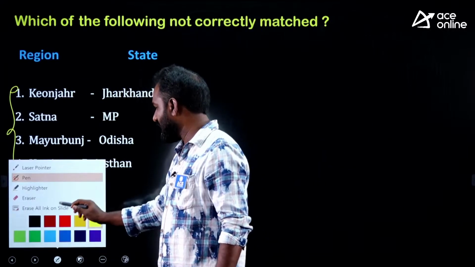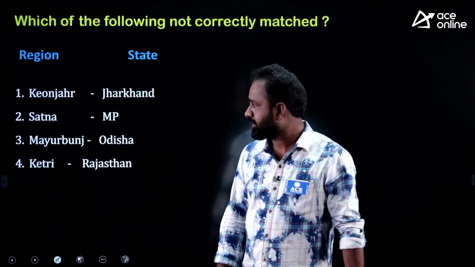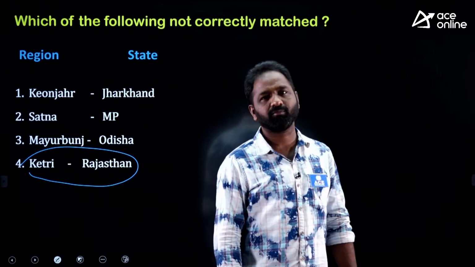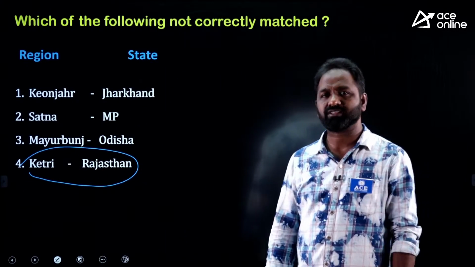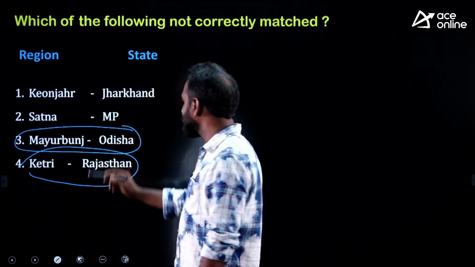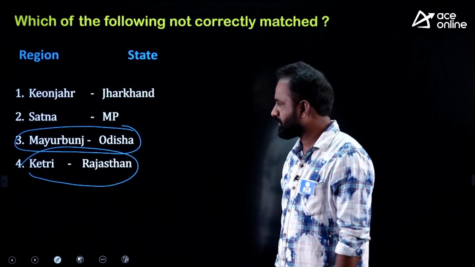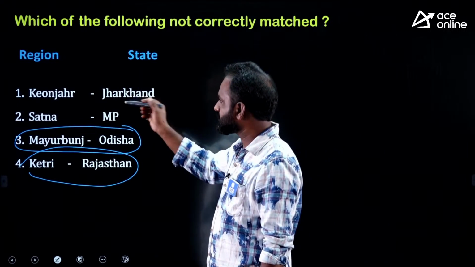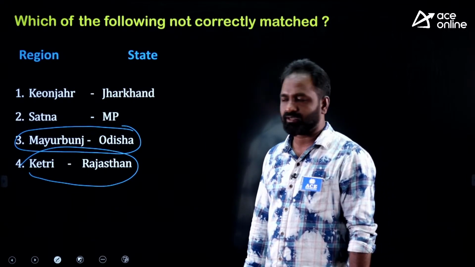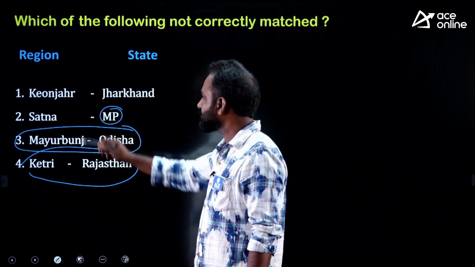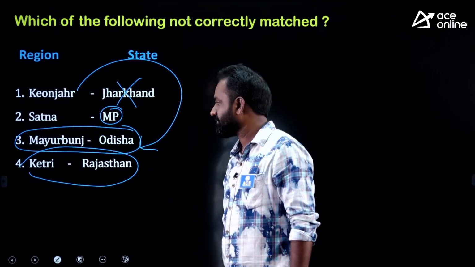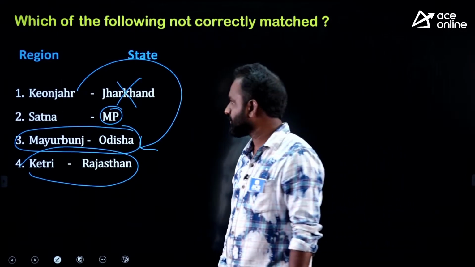Now let us go by elimination. Everyone knows that Khetri means Rajasthan, an important mining center for copper. And most of the people know that Mayurbhanj is related to Odisha. Now we have a doubt about Keonjhar and Satna. These are also two important mineral centers. Satna is located in Madhya Pradesh. Keonjhar is not in Jharkhand; it is actually located in Odisha. Is it clear to you?